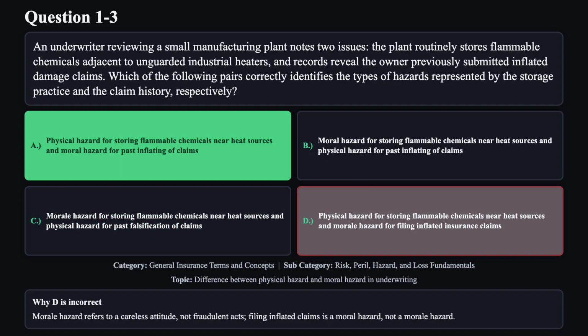Reason D is not correct. Morale hazard refers to a careless attitude, not fraudulent acts. Filing inflated claims is a moral hazard, not a morale hazard.